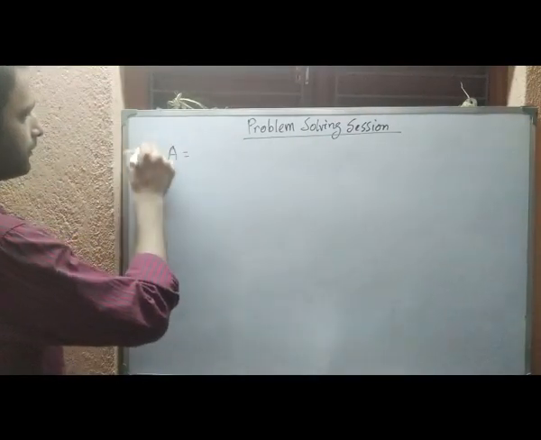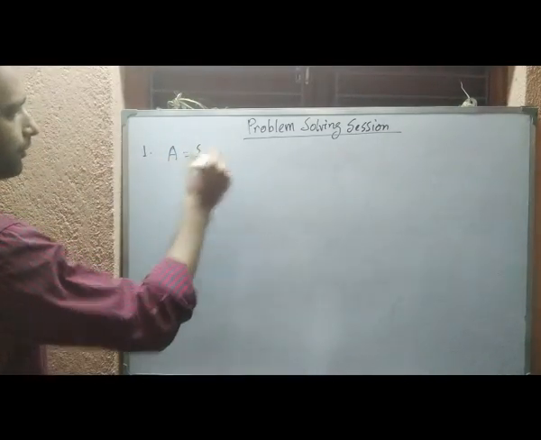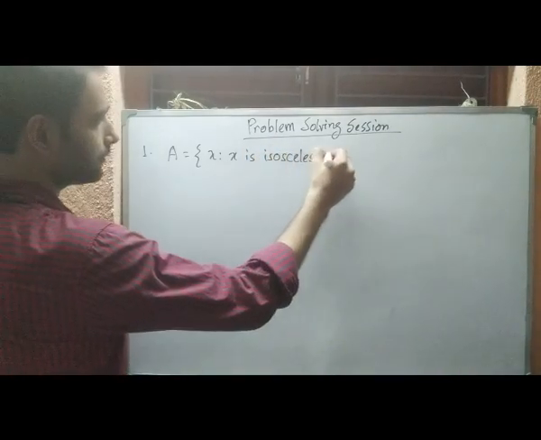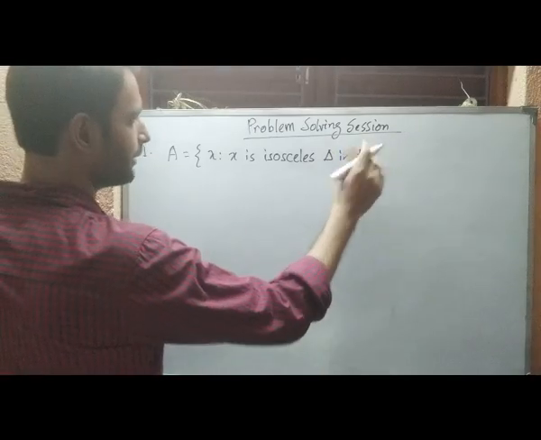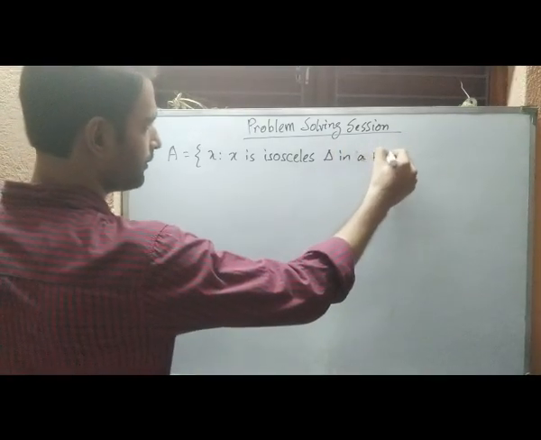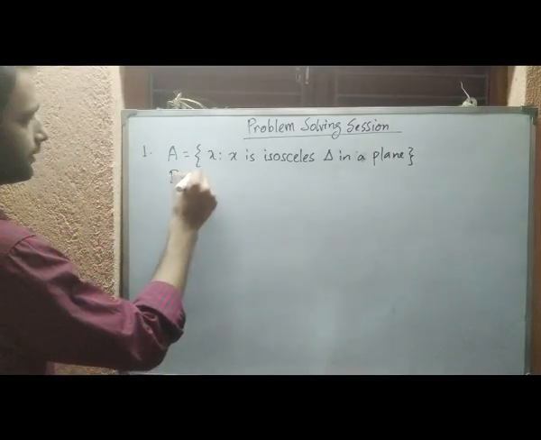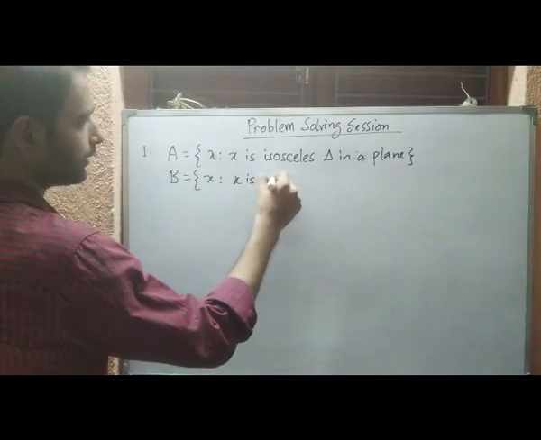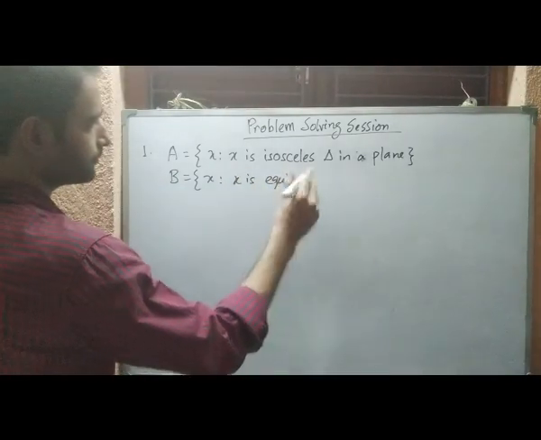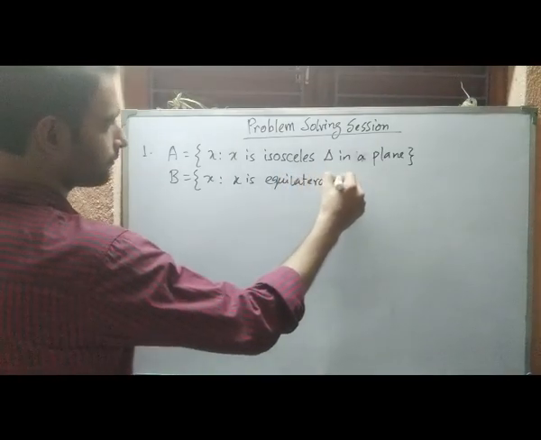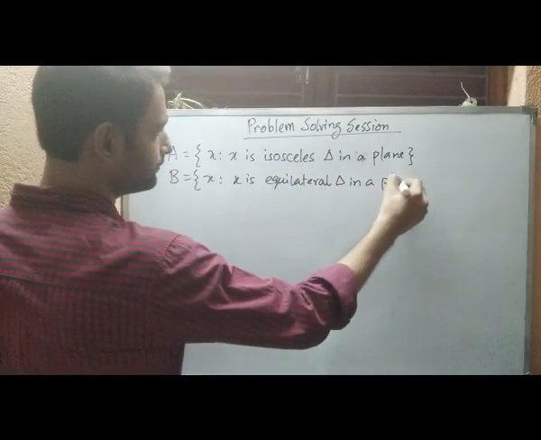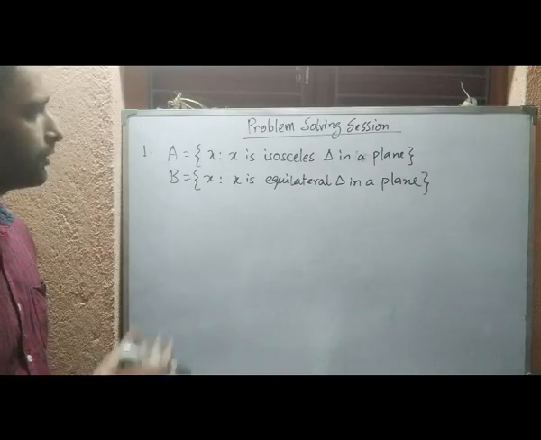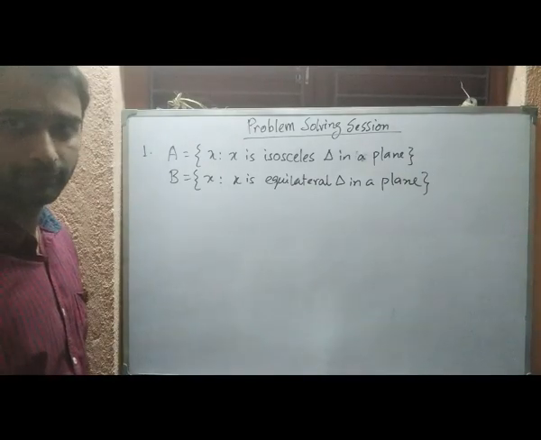The first set is given. A is the collection of all isosceles triangles in a plane. And B is the collection of all equilateral triangles in a plane. So they are triangles in the same plane. So whether A is a subset of B or B is a subset of A.